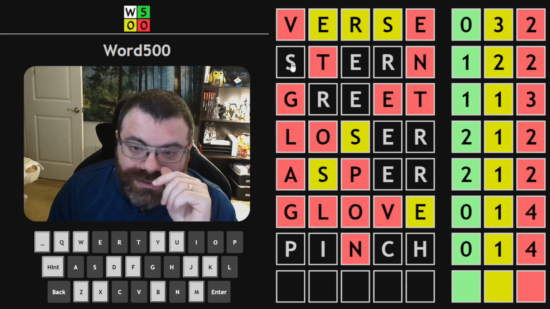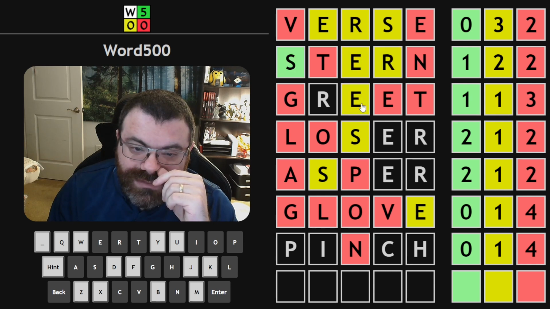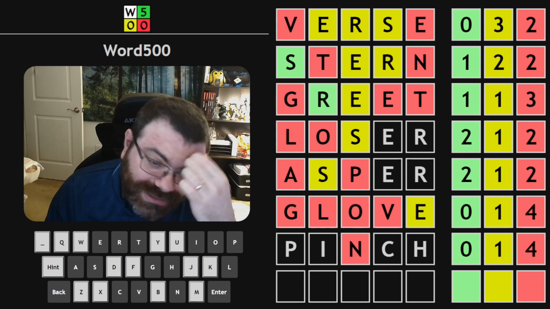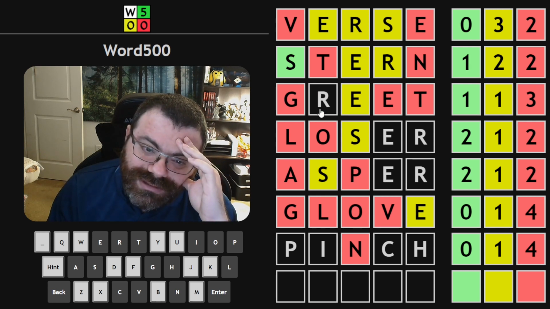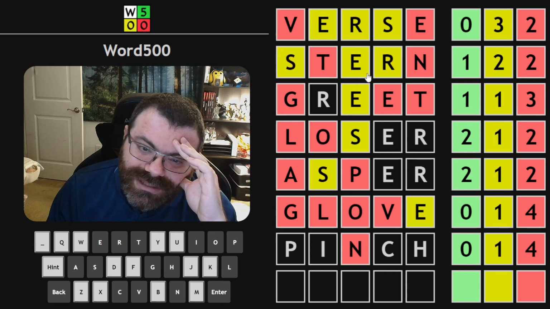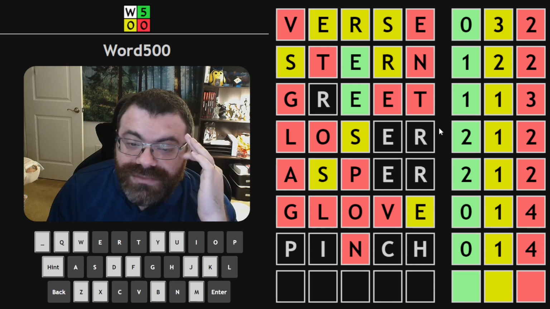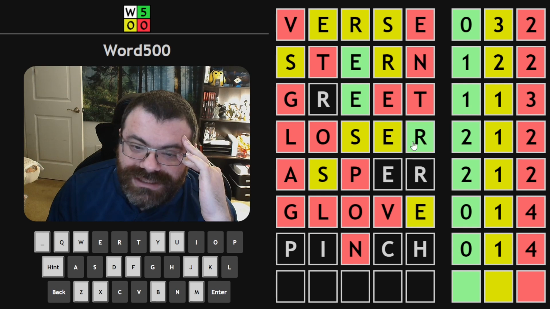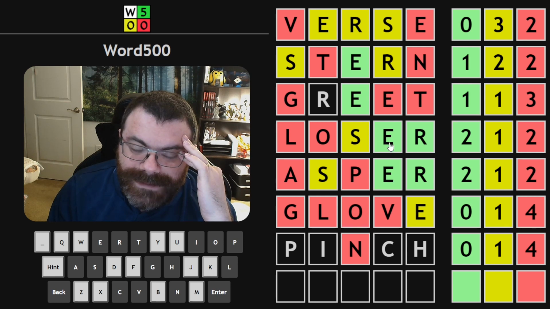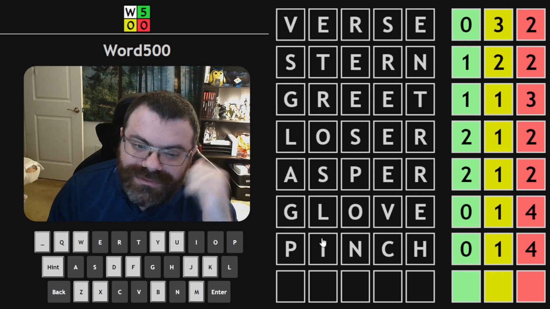This S could be green. That would make sense. And then an ER would be like that. So this E would also be yellow. And the R, no, then we'd have to have SR. That's not a thing. So let's make S yellow here. And so then maybe the R, if the R were green here, that doesn't work. So E green here? Maybe we have double E and we don't have both R and S. ER would have to be green here, but that doesn't make sense because we don't have two E's. Okay, we got to start over.